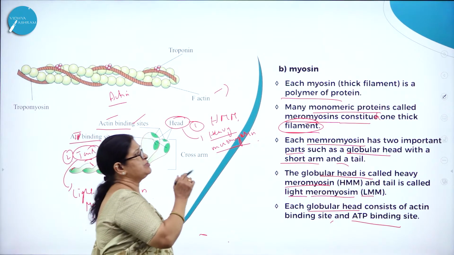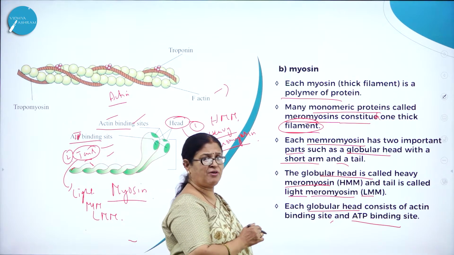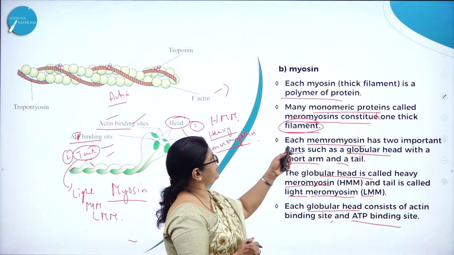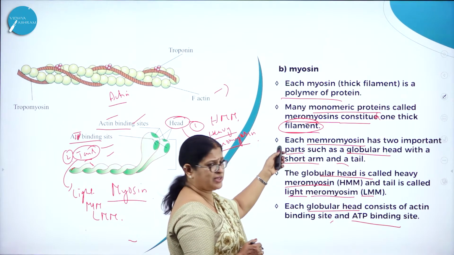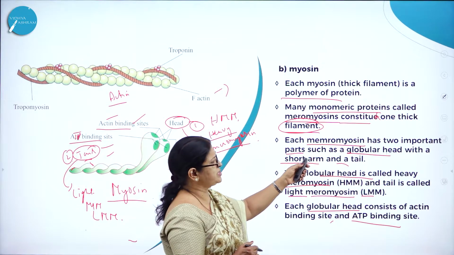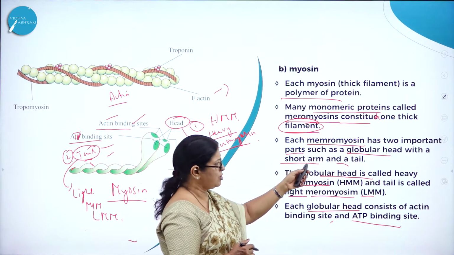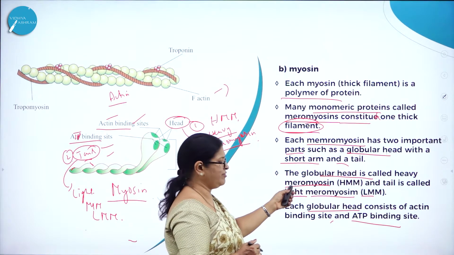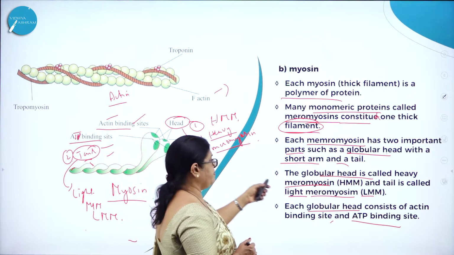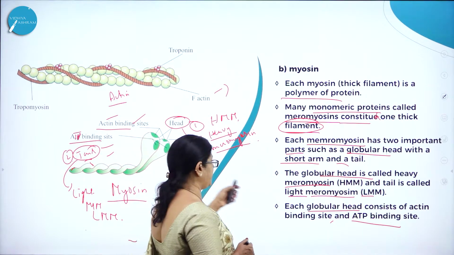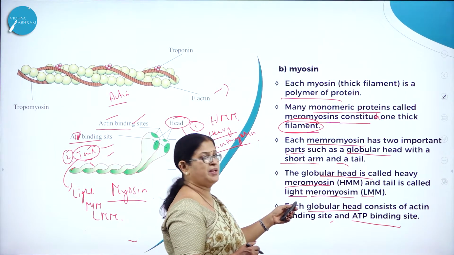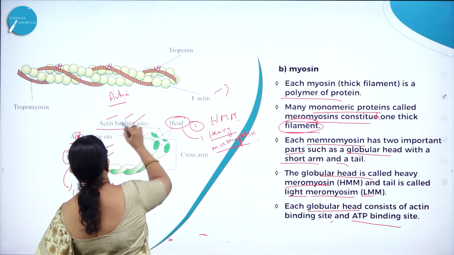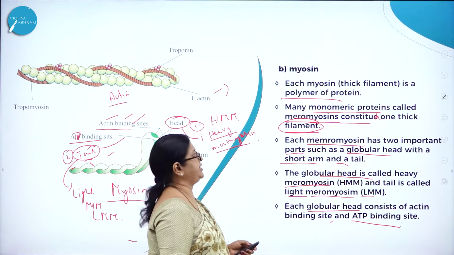So each myosin, that is the thick filament, is a polymer of protein. Many monomeric proteins called meromyosins constitute one thick filament, and each meromyosin has 2 important parts: a globular head with a short arm and a tail. The globular head is called heavy meromyosin, like you can see here, and the tail is called the light meromyosin. Then each globular head consists of an actin binding site and an ATP binding site.